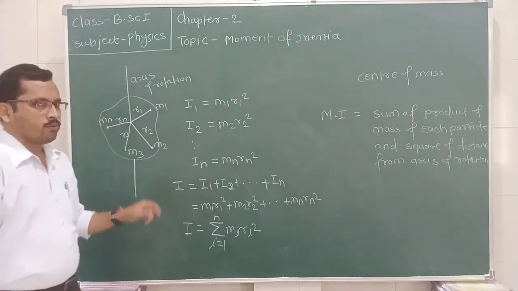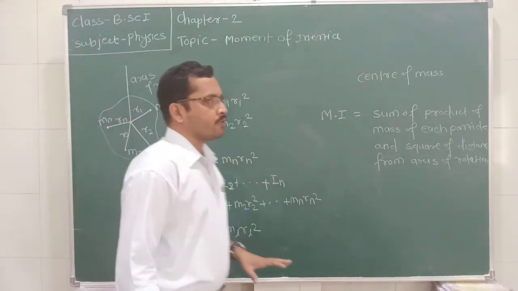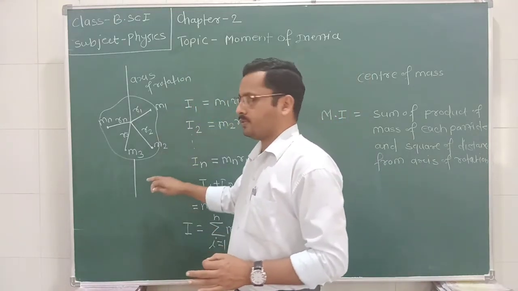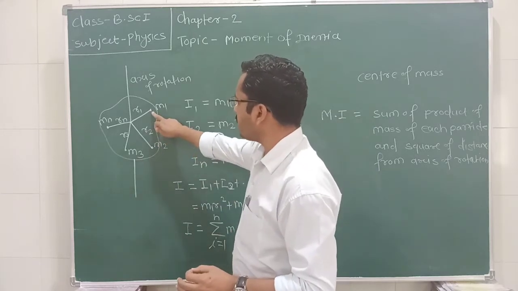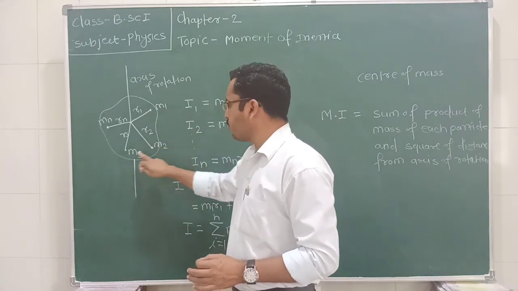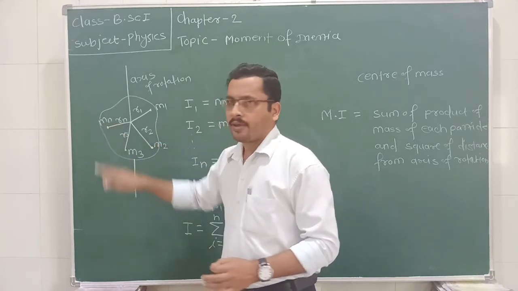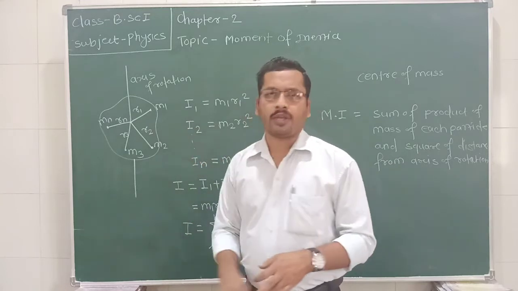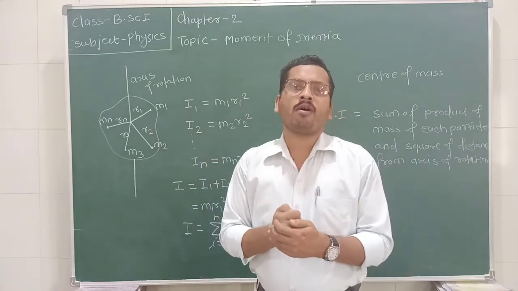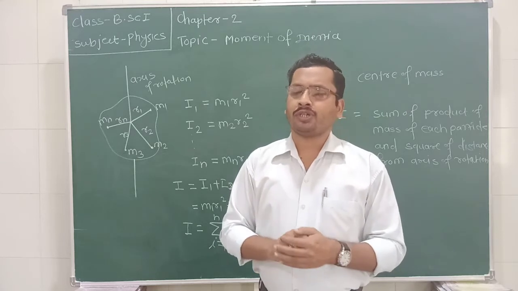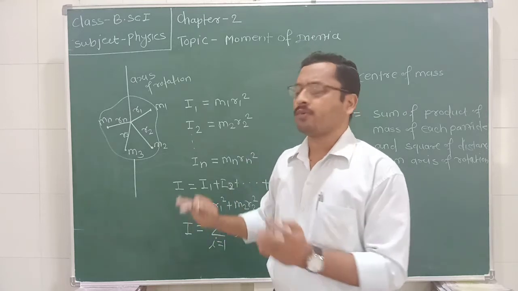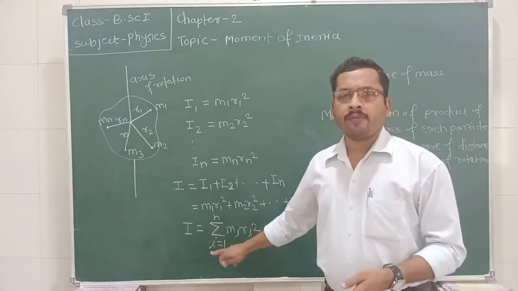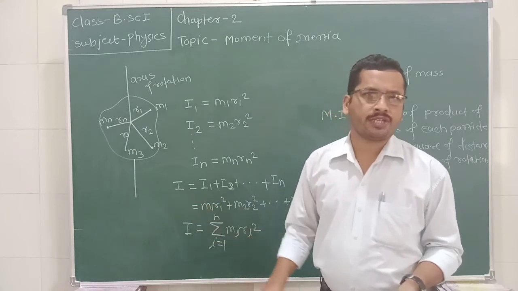Now we consider this rigid body is made up of a large number of particles having different masses. Mass of this particle is m1, of this particle is m2, of this particle is m3, up to mn. We consider different masses in a rigid body. If the rigid body is made up of an equal distribution of mass or uniform distribution of mass, then this summation will be replaced by the integration sign.